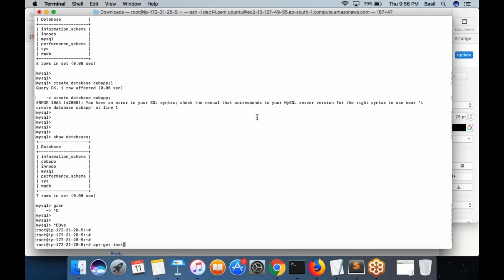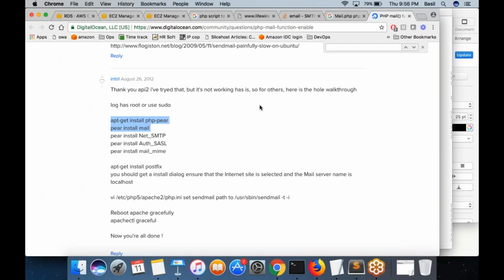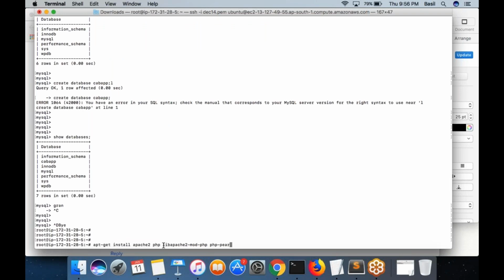You need to install Apache, of course, right? Install Apache, install PHP, install libapache2-mod-php, of course, right? Then you need to install PHP PEAR. So install these packages in your Ubuntu system first.